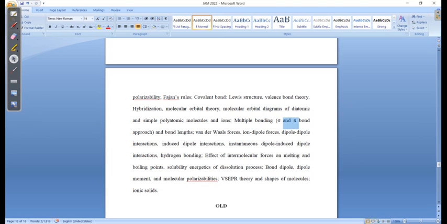Then van der Waals forces, ion dipole. See, this is again a very important part, and in the last CSIR NET examination, they asked a question from these ion dipole forces. So these are certain very important things. Why have they included this part? See, I have seen the BTech first year chemistry syllabus for IITs. They have included things like potential energy surfaces, all these things. So you need to study all these things.